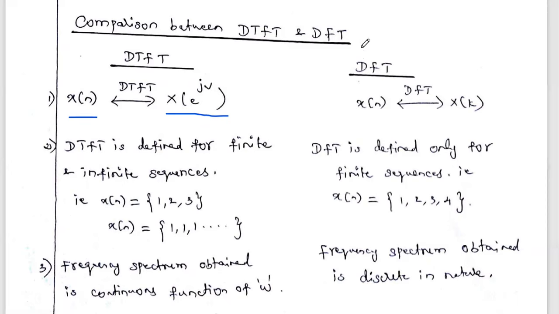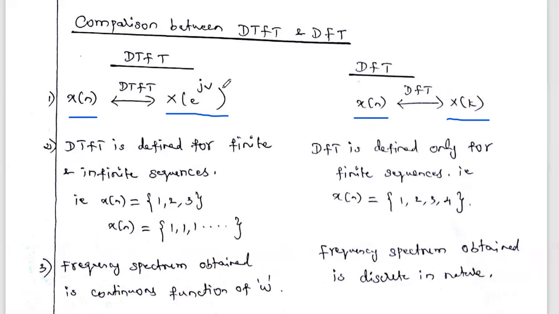But in DFT, for the same discrete signal x of n, if you take the discrete Fourier transform, we get the answer capital X of k. What is the difference between X of e power j omega and X of k? The spectrum obtained from the DTFT is continuous in nature, even though we apply a discrete signal. But in the discrete Fourier transform, the output spectrum is discrete in nature.